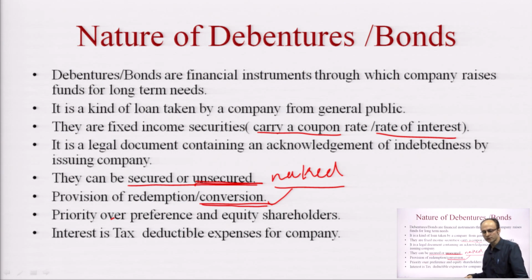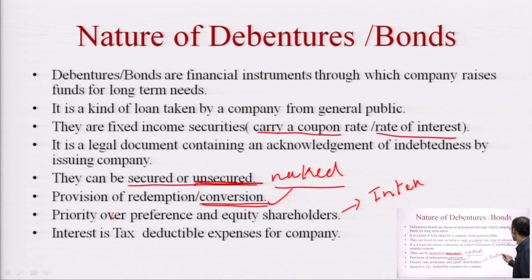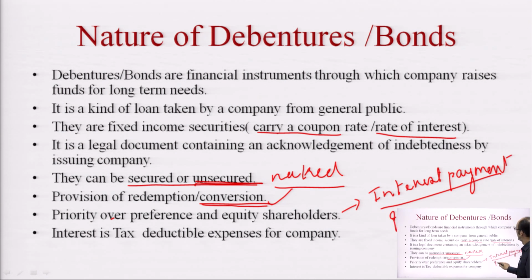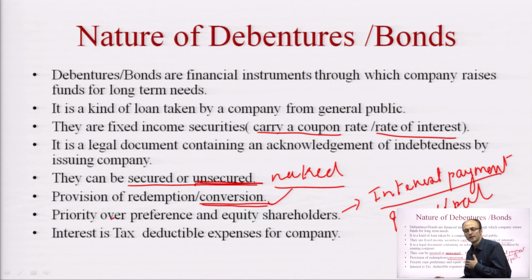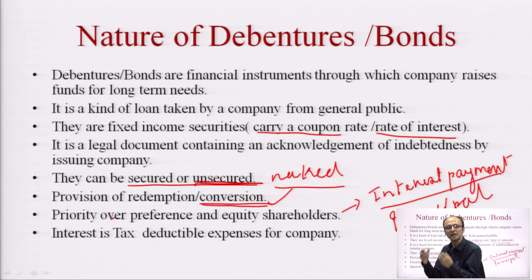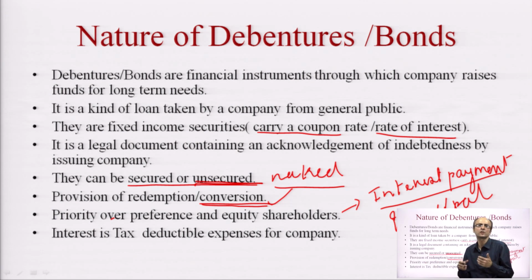Now this point relates to interest payment and principal payment. Priority over preference and equity shareholders here means that if I am a bondholder, I have a right to interest. The company is due to give me regular interest payments year on year, whether the company is earning profit or not, it does not matter. The company has an obligation to pay the interest to the bondholders.